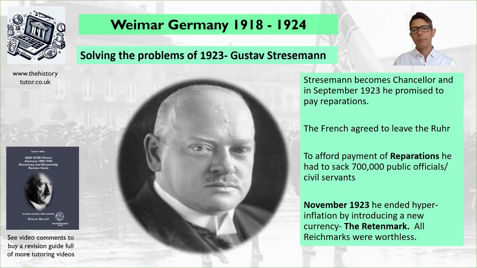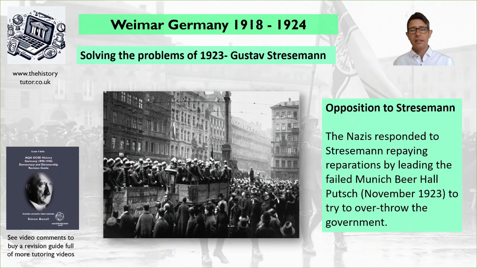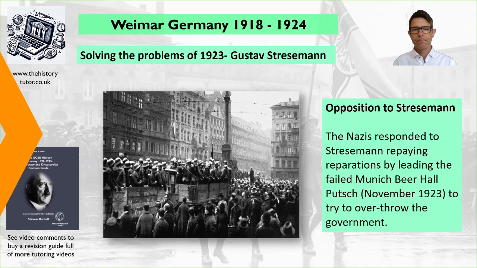So clearly, lots of people have lost out and maybe expected to get money back. Again, those middle class people with savings lost out massively. So opposition to Stresemann then develops. Clearly, these policies are unpopular with the nationalists. The Nazis responded to Stresemann repaying reparations by leading the failed Beerhall Putsch in November 1923, which tried to overthrow the government. And this was supported by many right-wing groups in the area. So to find out more about that, do look at my early Nazis video from 1918 to 1928. And it's got a detailed account of that Beerhall Putsch.